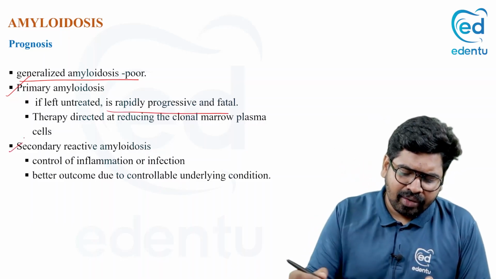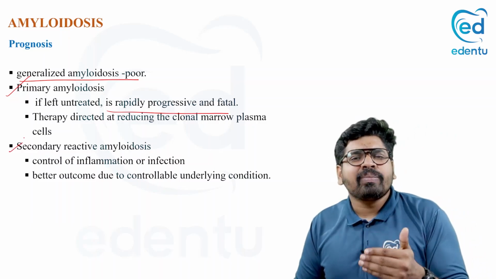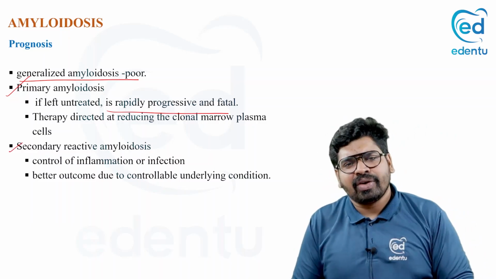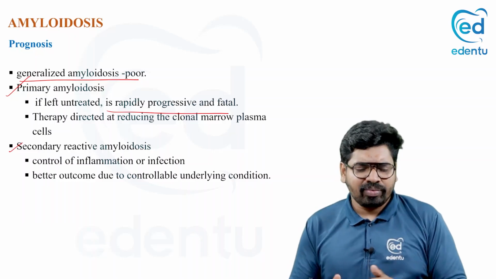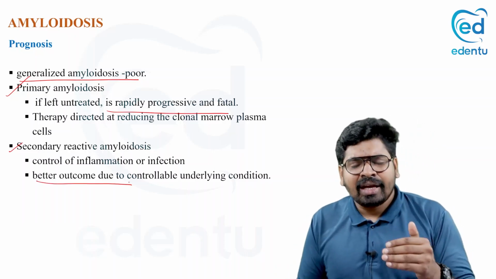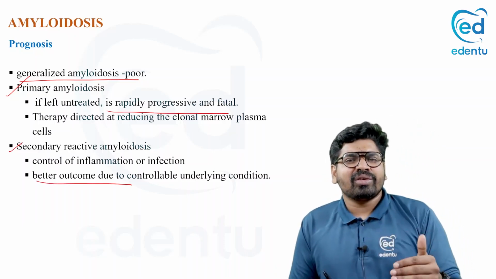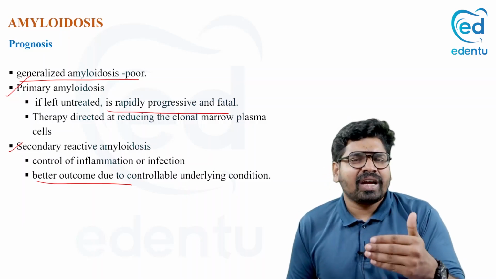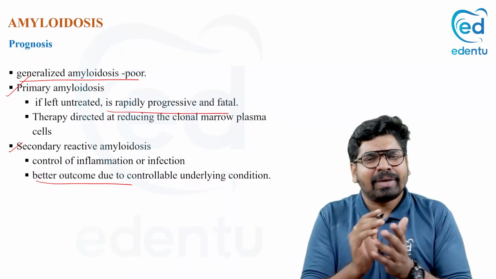In secondary amyloidosis, we have a better prognosis than the primary. Anyway, it is a bad prognosis, but it has a better outcome than primary because it is due to some chronic inflammation. If we control the chronic inflammation, we will get a better prognosis.